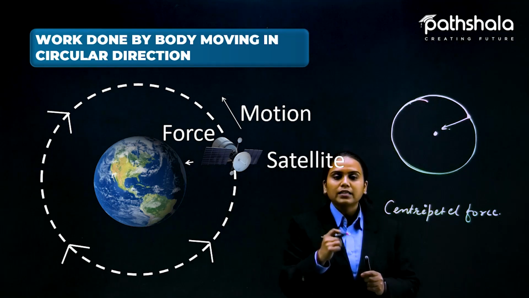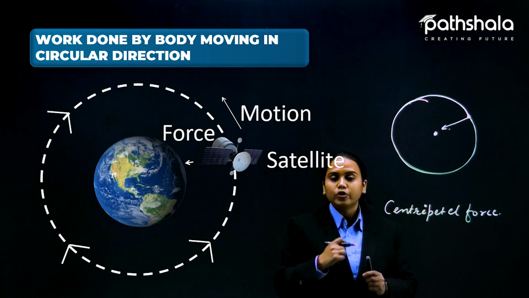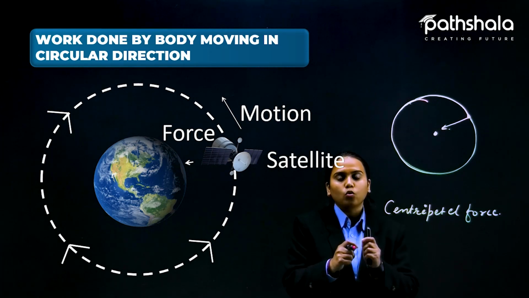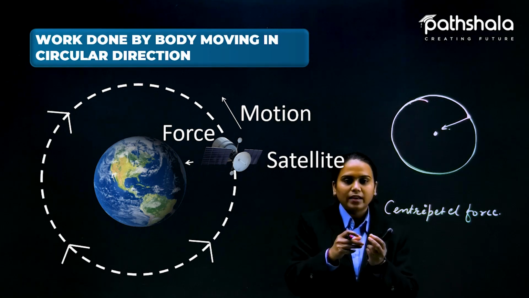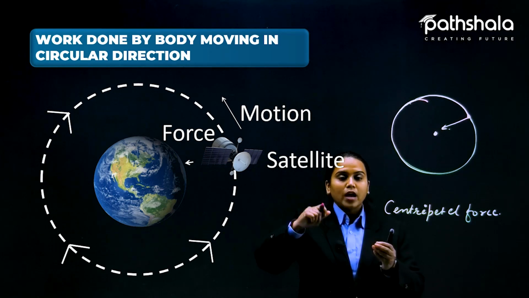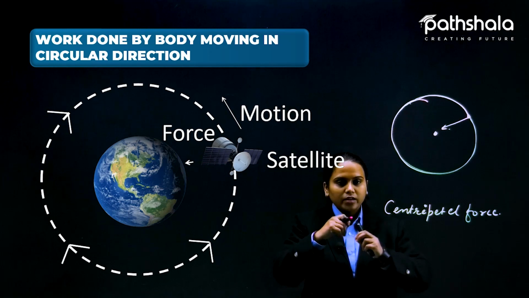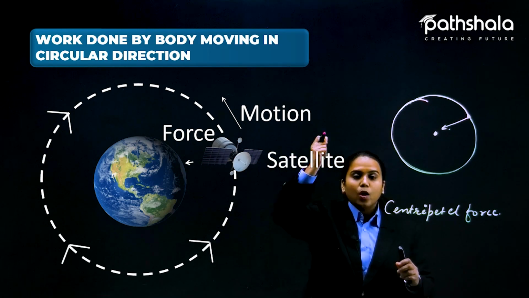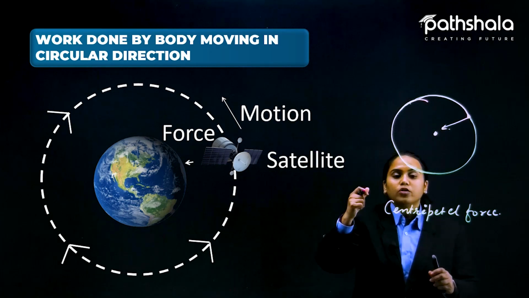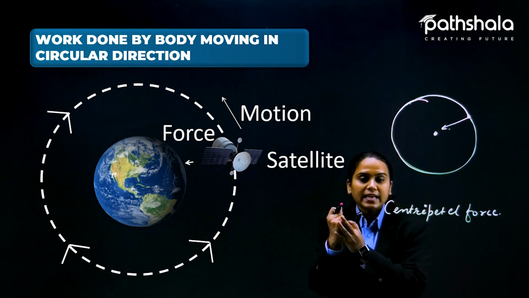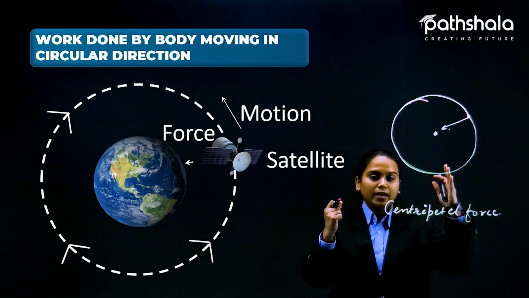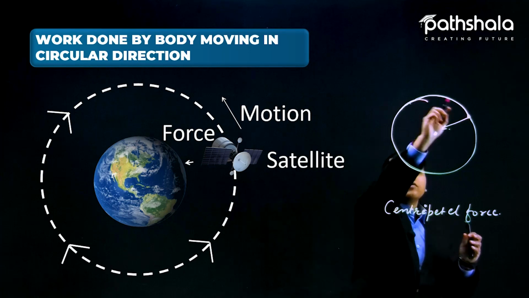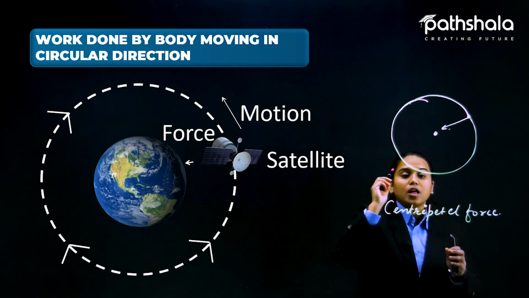You can take this example and do this activity at your home also. Just tie a stone or any heavy thing like a ball with a tough thread, and start rotating it like this. When you start rotating it, your hand is pulling that ball or stone, so it will cover a circular path.